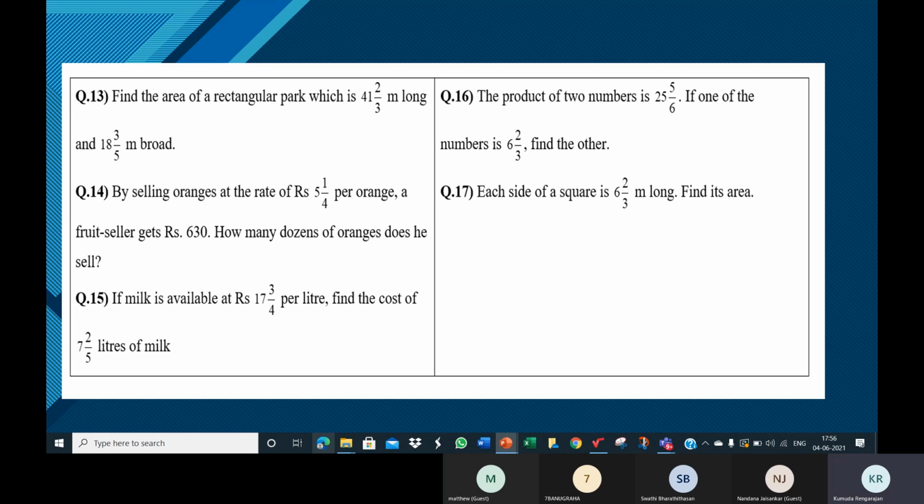The 17th one, you know the formula to find the area of a square, which is side into side. So you can finish the 17th one.